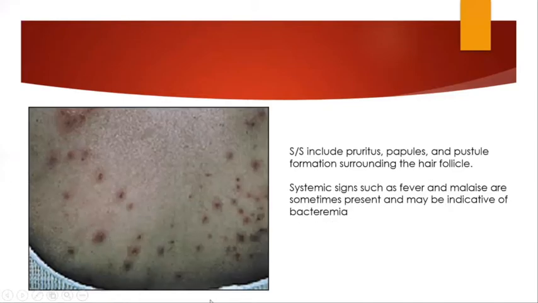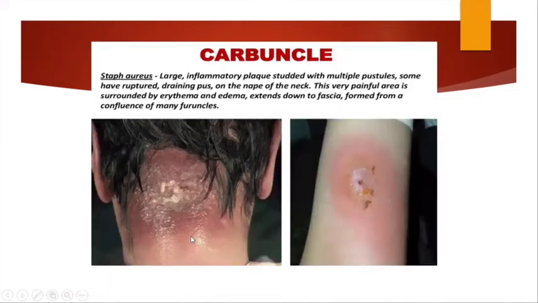So this is a picture which shows folliculitis. There are groups of papules and crusts seen in the abdominal region. The signs and symptoms of folliculitis include pruritus, papules, and pustule formation, which surround the hair follicle. Systemic signs such as fever and malaise are sometimes present, and if present they can indicate bacteremia.